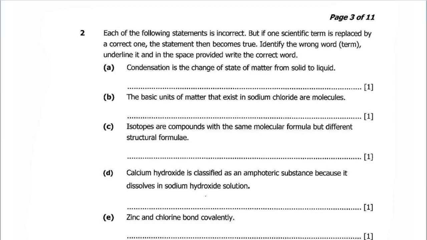A. Condensation is the change of state of matter from solid to liquid. When we look at that statement, the word which is incorrect there is the term condensation, because condensation is not the change of state of matter from solid to liquid.